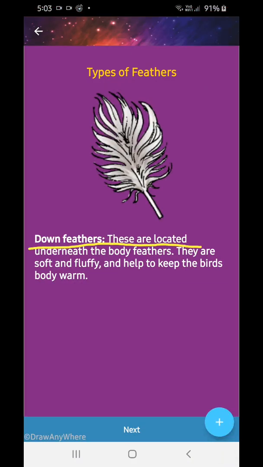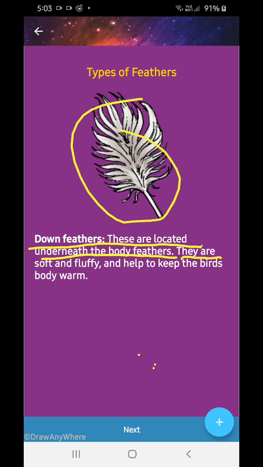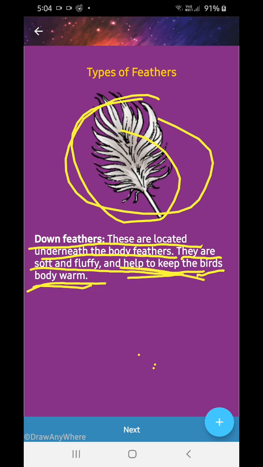Down feathers: these are located underneath the body feathers. They are very soft and fluffy, and they help to keep the bird's body warm.